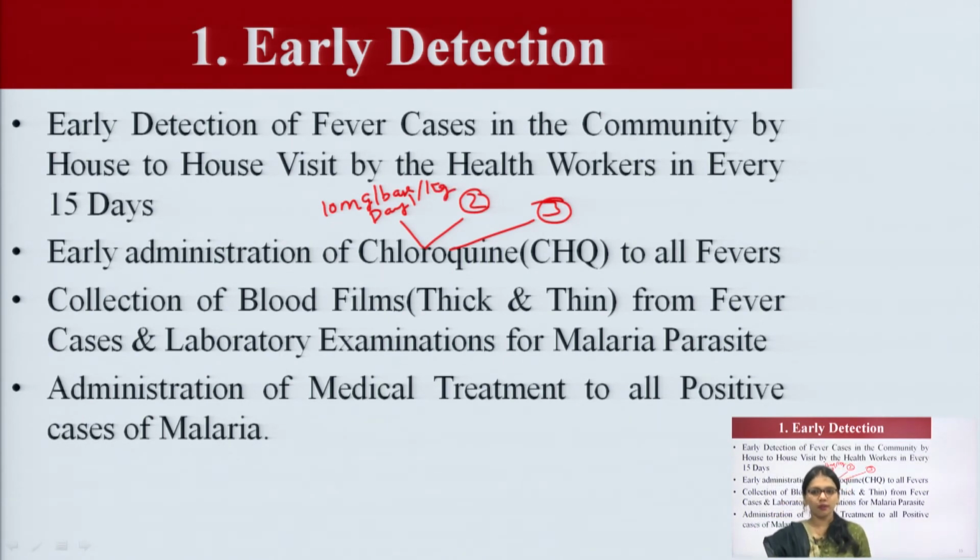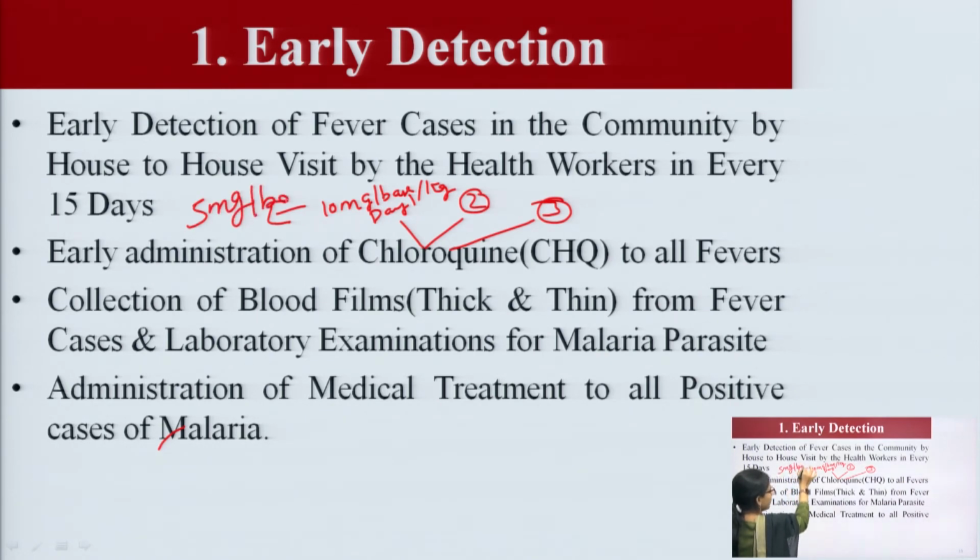Per kg we are giving at the starting days. At the starting days we are giving chloroquine 10 mg base per kg. When 2 to 3 days have passed for the 10 mg given, after 2 to 3 days we can give 5 mg. It will reduce to 5 mg base per kg that we can give to a person.